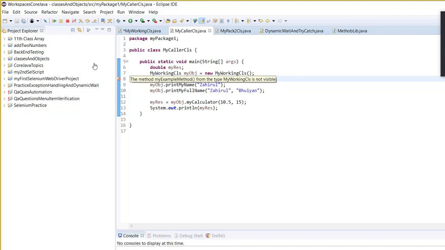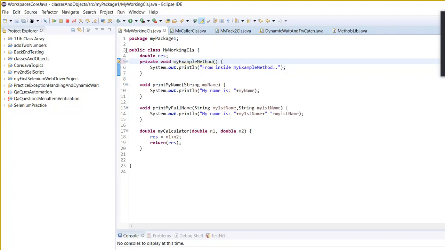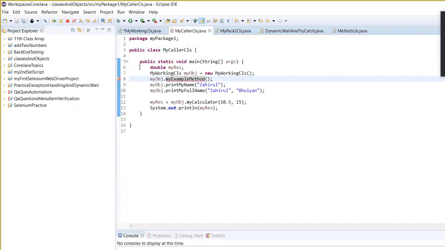Can you see my method, right? Example method, what do you see? From my working class it is not visible, because here you made it private. This method is only visible to this class. From outside the class, it is not visible. You got it?